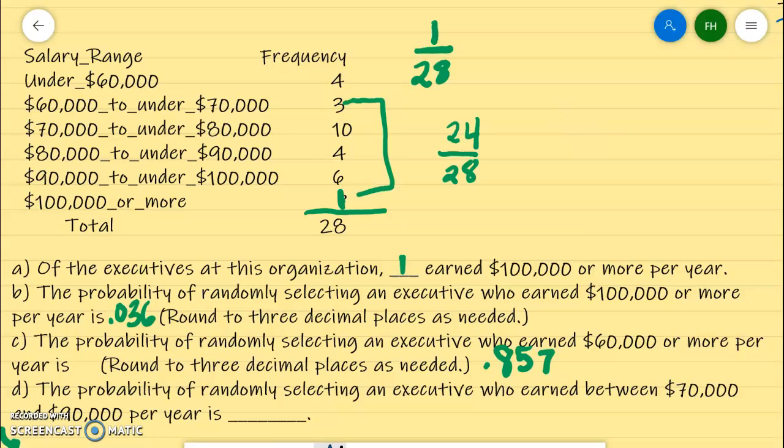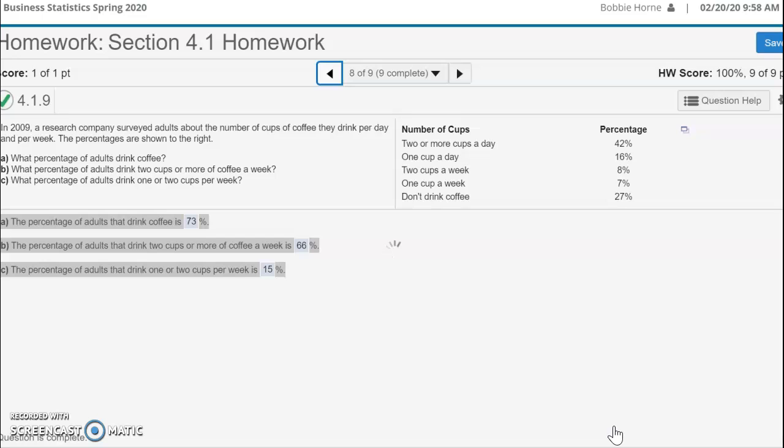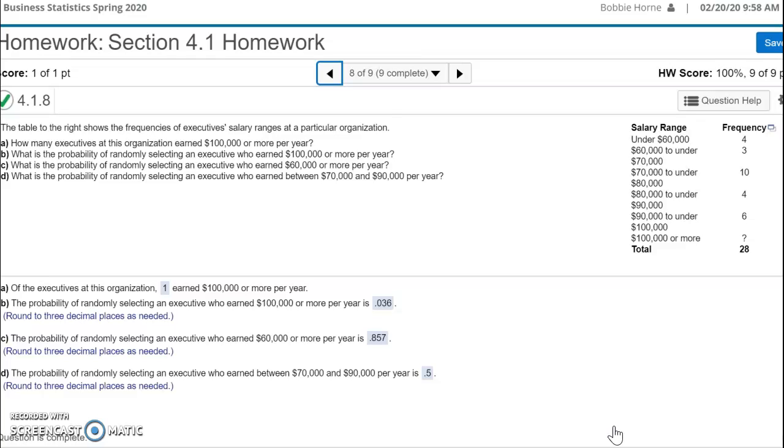For the last one, the probability of randomly selecting an executive who earned between $70,000 and $90,000. So that would be those two numbers, 10 and 4. So 14 out of 28, which would be 0.5. So that was question 8.